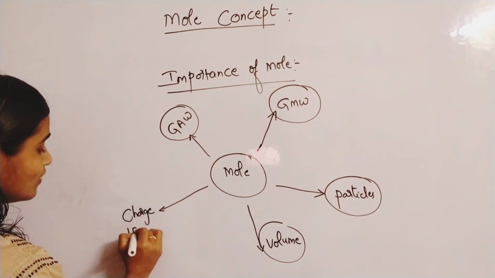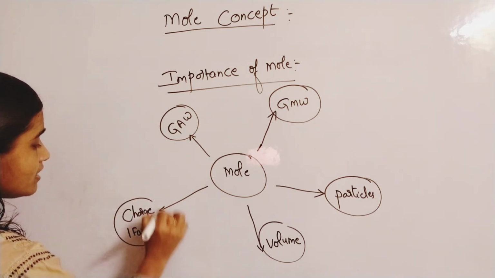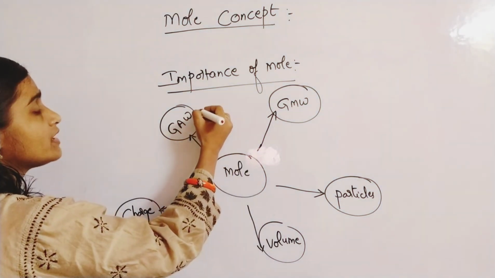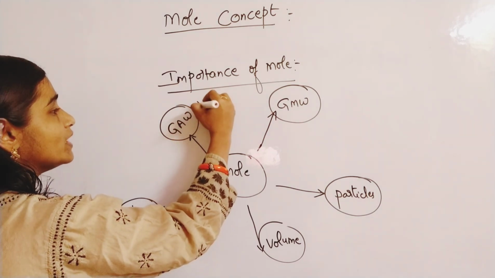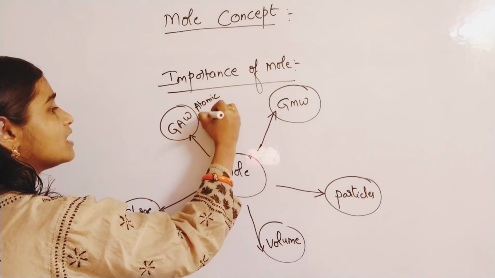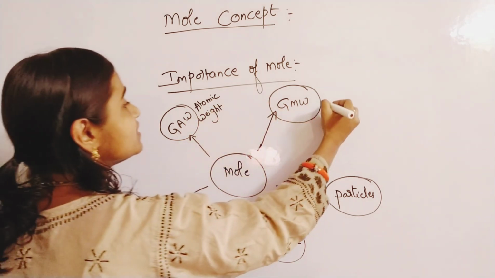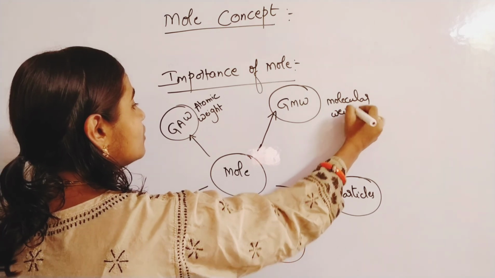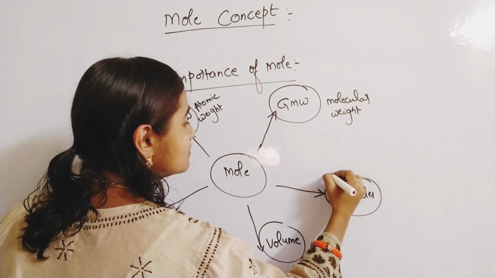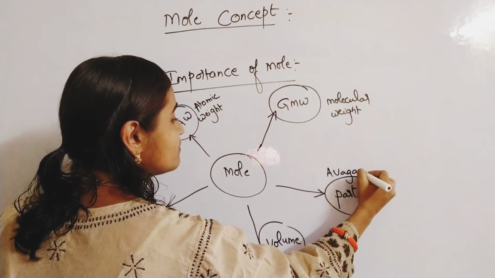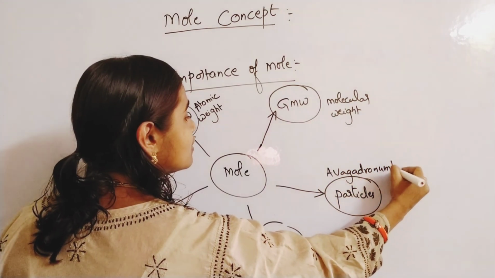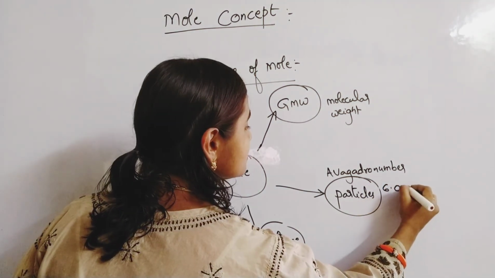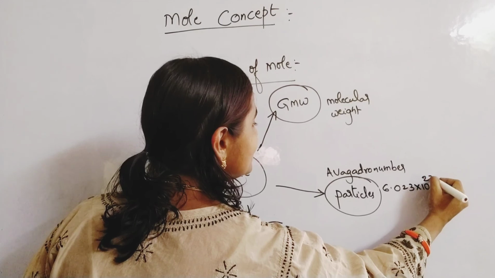Charge, 1 farad. Okay, so GAW stands for gram atomic weight, meaning atomic weight, and GMW stands for gram molecular weight. And this stands for Avogadro number, and that value is how much? 6.023 times 10 to the power of 23 particles.